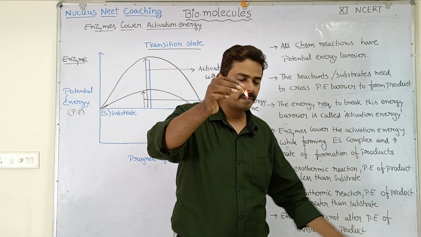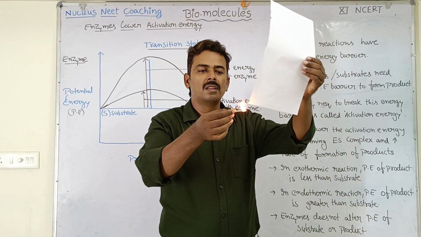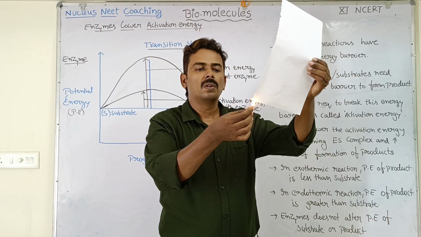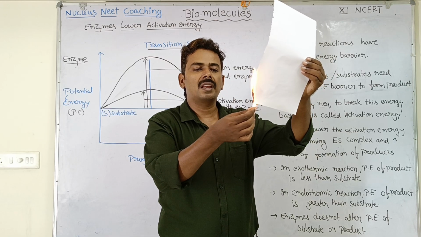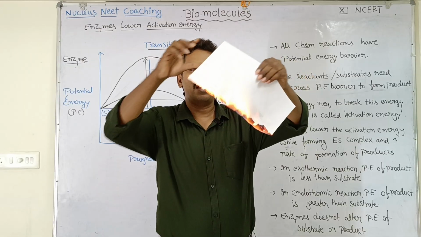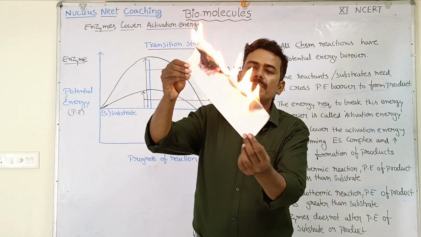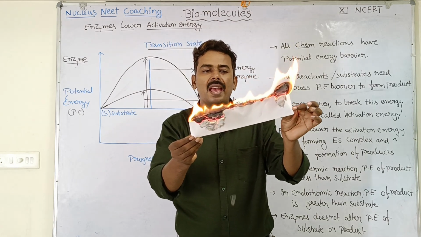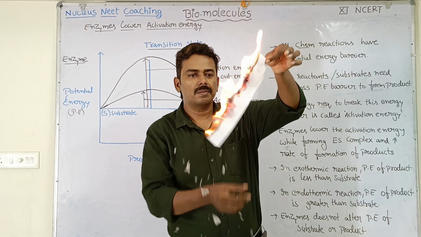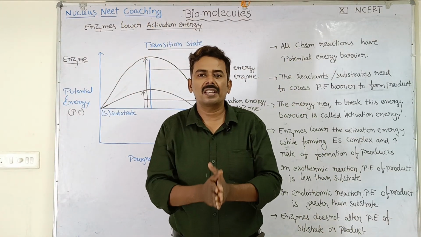Here there is a fire and now I am igniting the fuel. The moment I ignite the paper, the substrate molecules get activation energy and immediately the reaction takes place. Here you can see the reaction is going on between the paper and oxygen molecules. The paper is burning, carbon dioxide gas and water vapor are being released along with formation of ash. So this is how the reaction takes place.